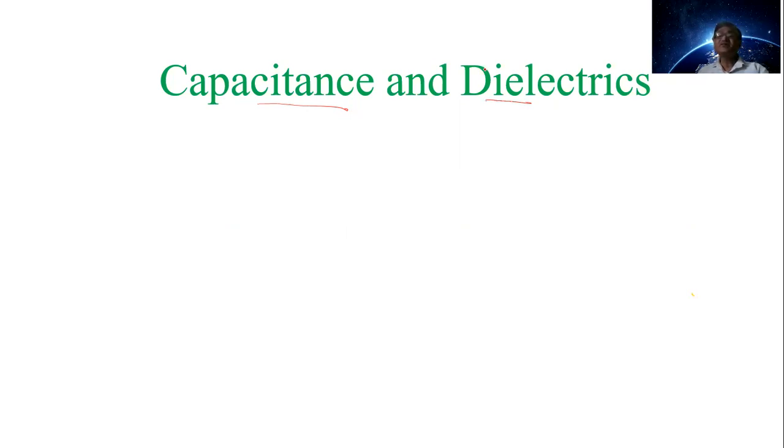Now, what is capacitance? For what purpose it is to be used? That we have seen. Capacitance have a number of applications. Capacitance is used in DC power supply. To avoid the spark, we can use the capacitance.